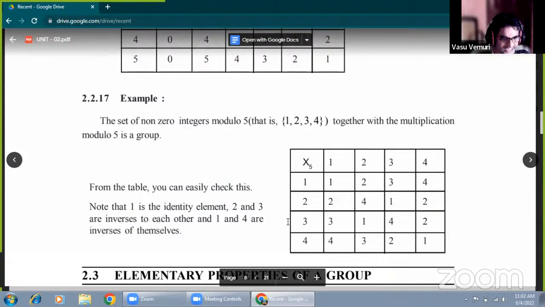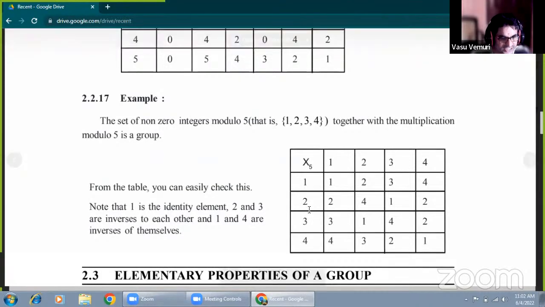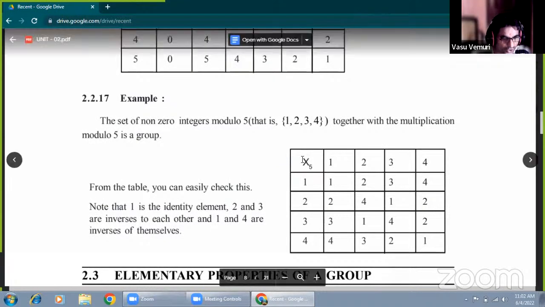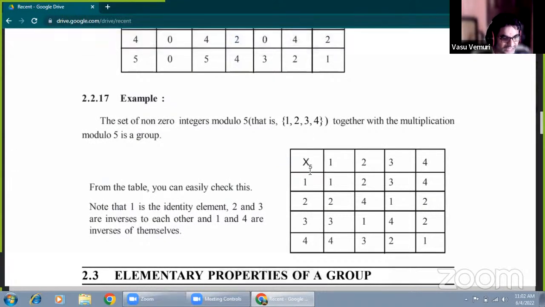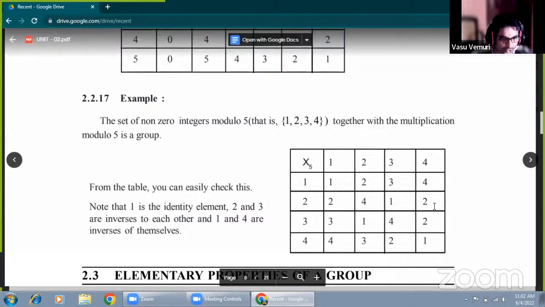3 into 1 is 3. 3 into 2 is 6. 6 divided by 5 means 1. Okay, 3 into 3 is 9. 9 divided by 5, remainder is 4. 3 into 4 is 12. 12 divided by 5, 2 times cancelled, remainder is 2. Okay students, please listen carefully. This is 3, please note down, not 2. This is the correction.